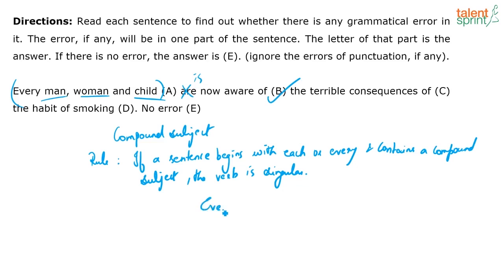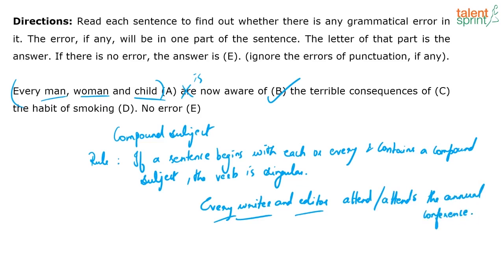So, for example, if I say every writer and editor, which means I have more than one subject, writer is one subject, editor is one subject. So this is a compound subject because it has more than one subject and it starts with every. So if a sentence begins with each or every and contains a compound subject, every writer and editor attend or attends the annual conference. Answer this. Each boy and girl looks or look nice